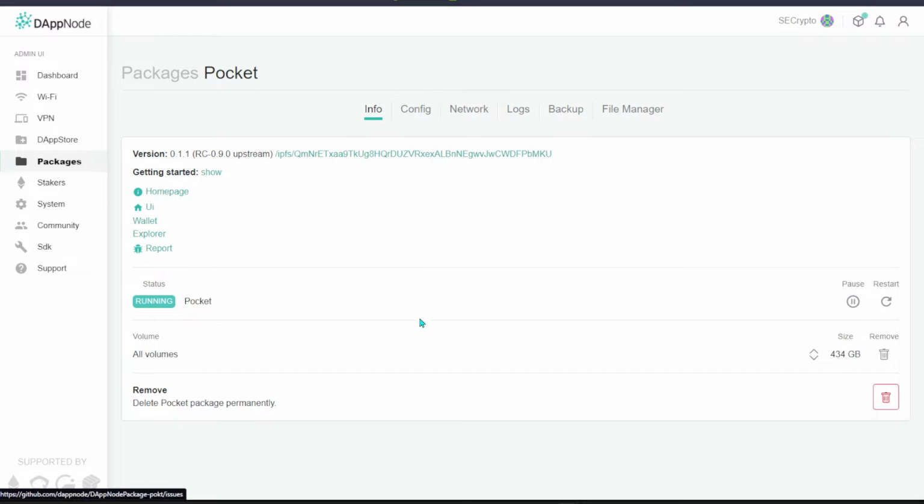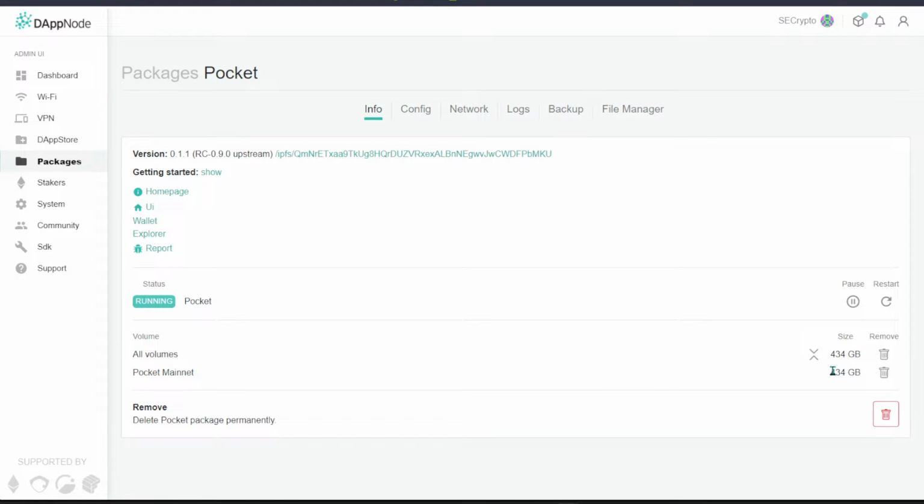Over here we can see that the volume itself is 400 gigabytes. Normally for this to sync up, it will take roughly around, in my case, 12 hours or something like that. If you are fast on internet, maybe 8 hours or maybe less, and of course it really depends on the network that you have.